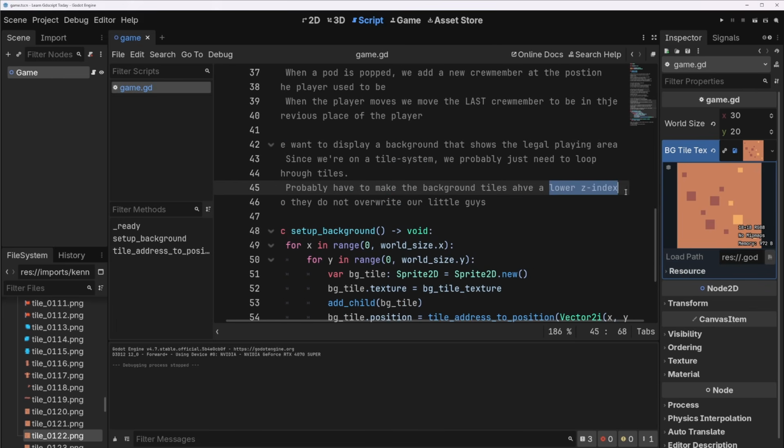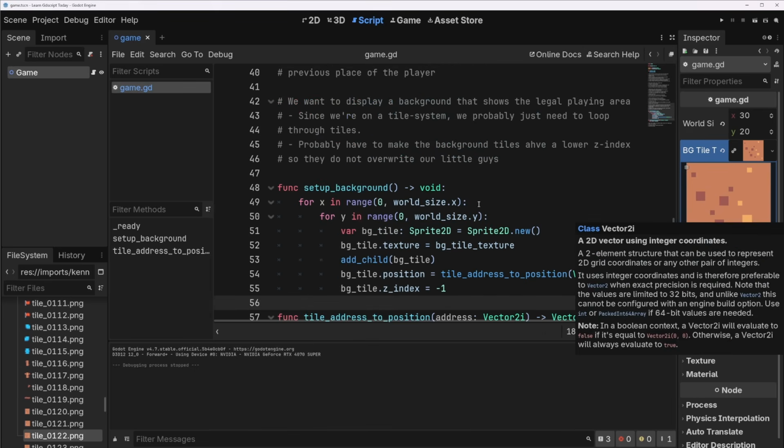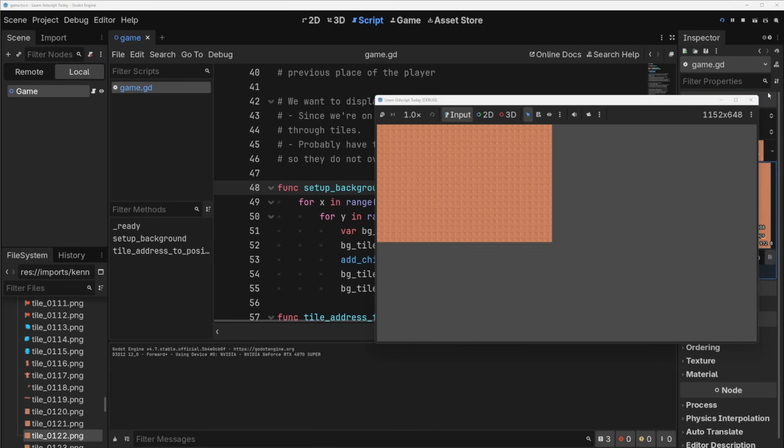We probably want to give it a lower Z index because we're going to put things on top of it. So let's do that. We'll do bgtile.z_index equals -1. Okay, I like that. I'm happy. Let's play this again to make sure it's working. And yeah, it looks okay.